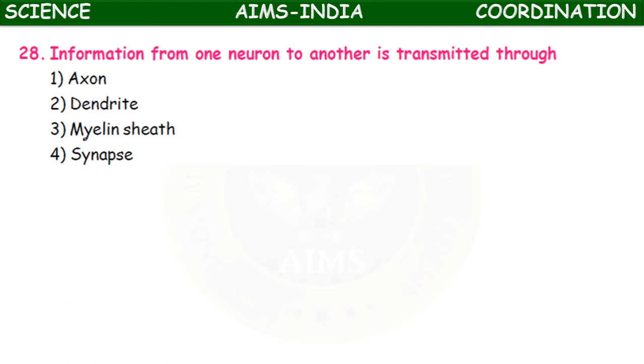Information from one neuron to another is transmitted through axon, dendrite, myelin sheath, synapse. These are all the parts of a neuron. Neurons are called the structural and functional units. So the information from one neuron to another neuron is transmitted through a junction called synapse.